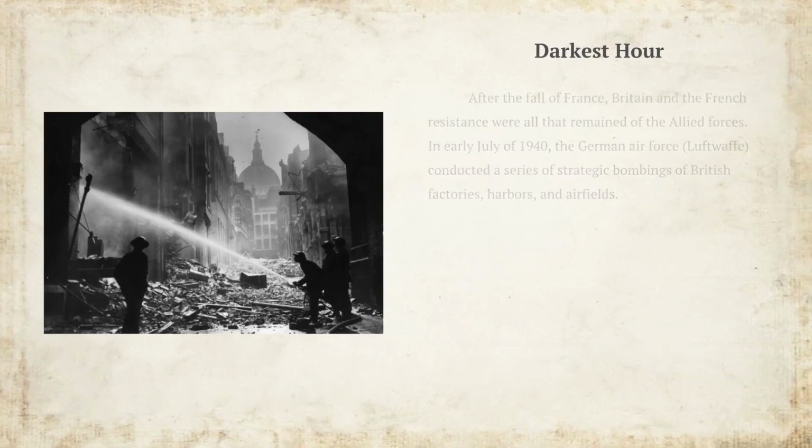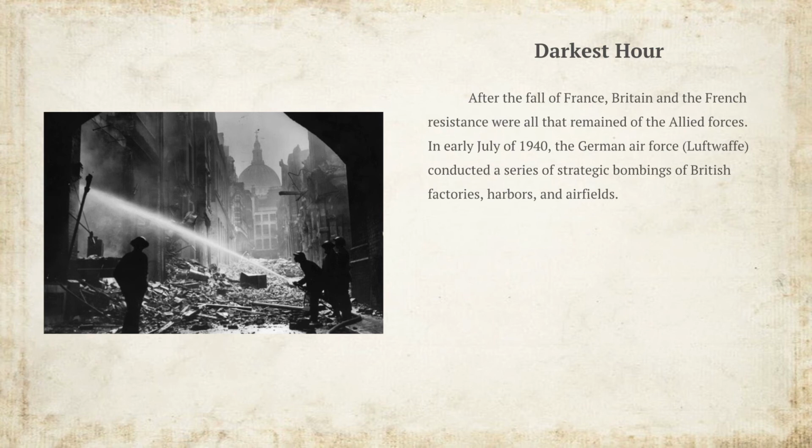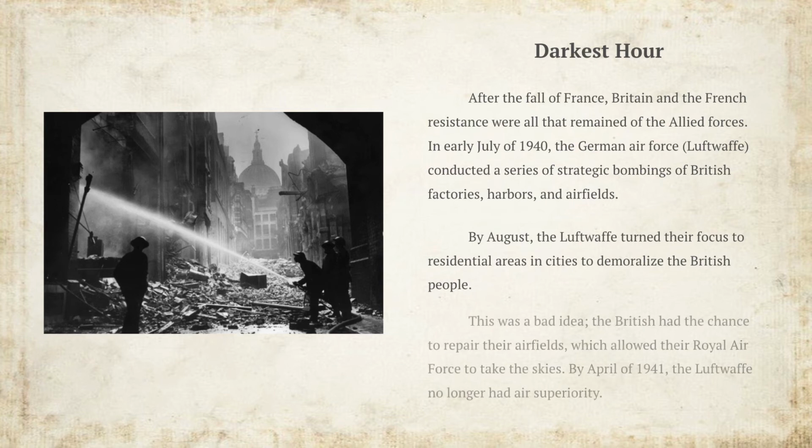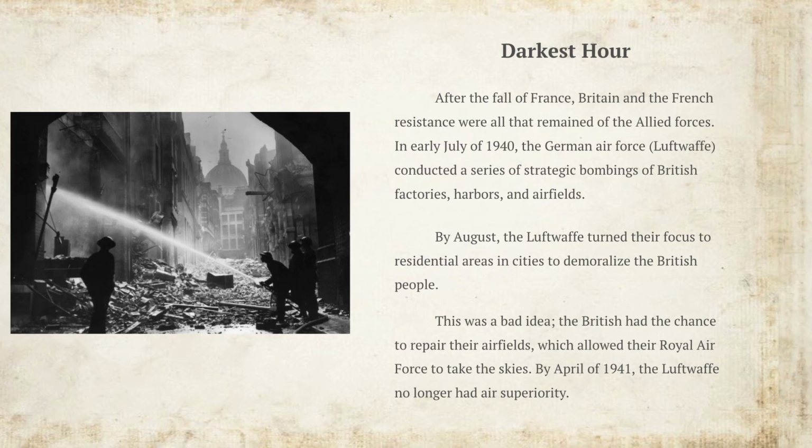Darkest hour. After the fall of France, Britain and the French resistance were all that remained of the Allied forces. In early July of 1940, the German Air Force, Luftwaffe, conducted a series of strategic bombings of the British factories, harbors, and airfields. By August, the Luftwaffe turned their focus to residential areas and cities to demoralize the British people. This was a bad idea. The British had a chance to repair their airfields, which allowed their Royal Air Force to take the skies. By April of 1941, the Luftwaffe no longer had air superiority.